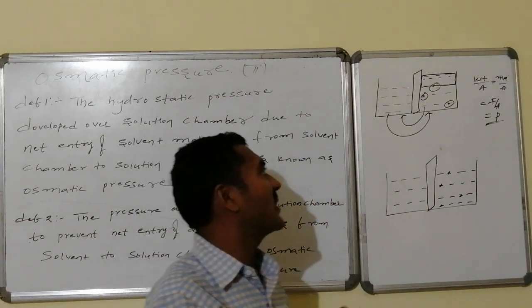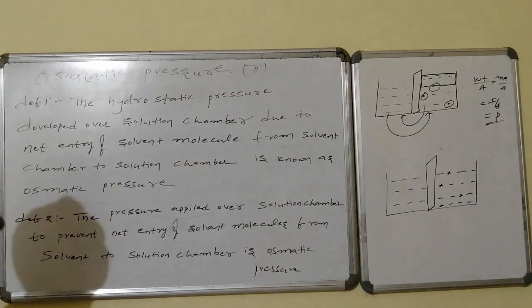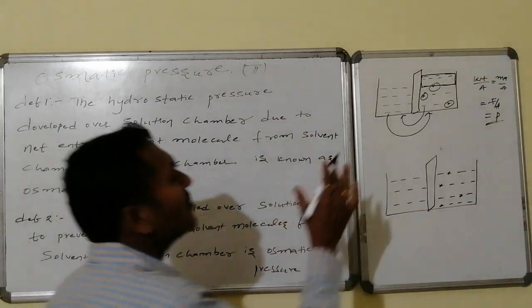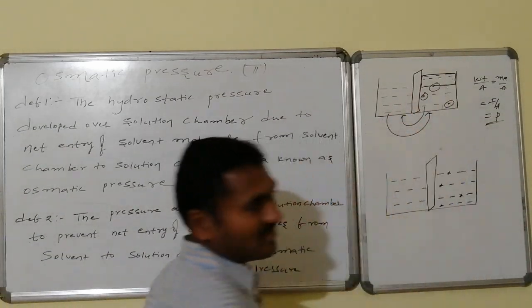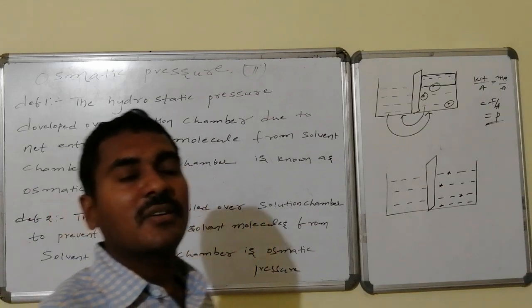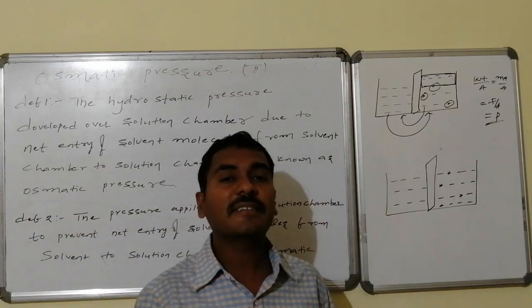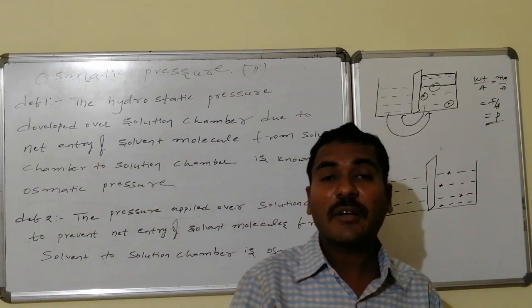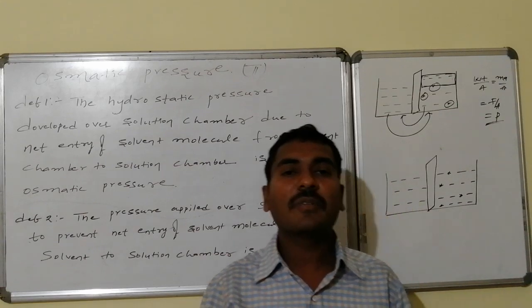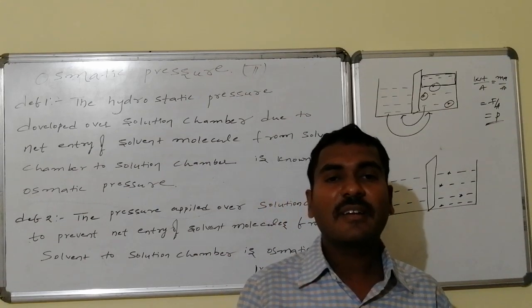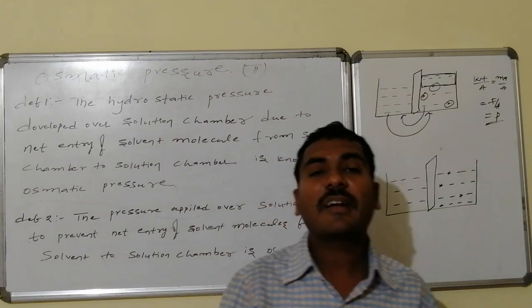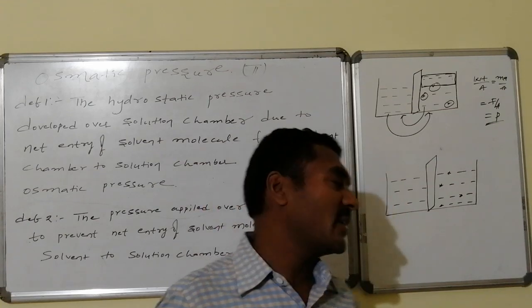This is definition 1. What we are saying here is that the hydrostatic pressure is due to stagnated water, stagnated solvent. Due to stagnation, settling, otherwise accumulation of solvent over the surface of the solution, it offers some pressure, and that pressure is said to be osmotic pressure.